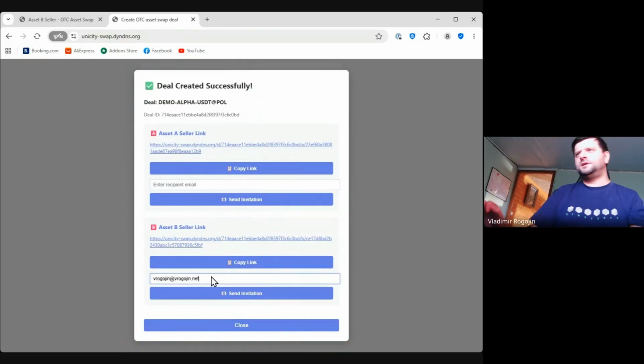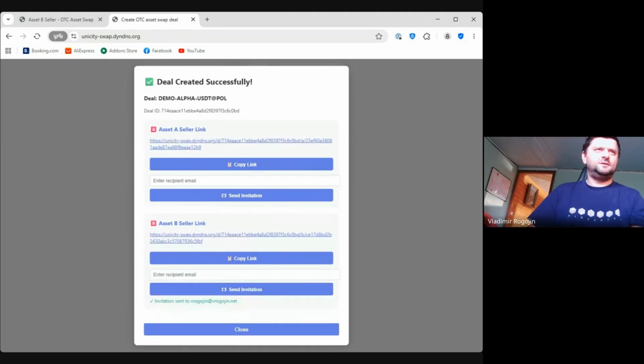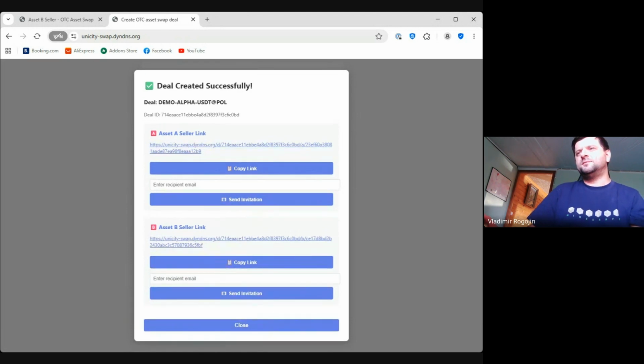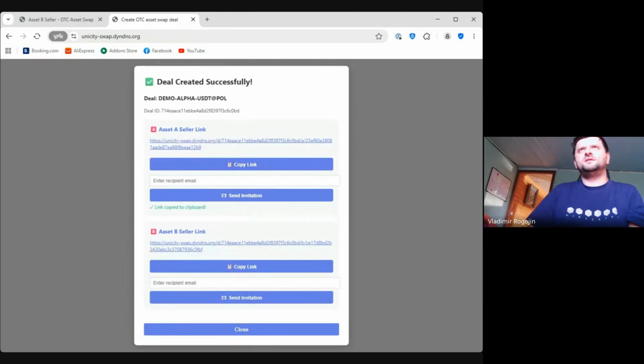I will probably create some specific place where everyone can post their suggestions and stuff. So this is a very beginning, it's a very fast version. I was mostly focused on the security of the whole process rather than on other things. But okay, so let me open the deals. Maybe I'll copy just a link. I don't spend much time on the rest.